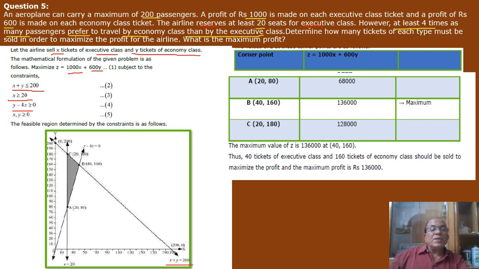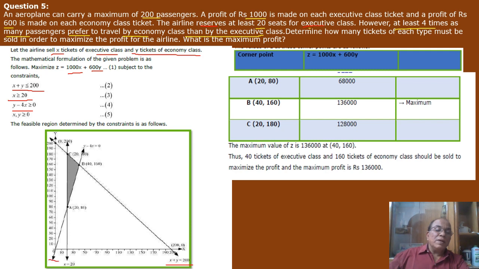And y minus 4x should be equal or greater than 0. So y should be equal or greater than 4x. So when x is 0, y is 0, right? When x is 10, y will be what? 40, right? When x is 20, y will be what? 80, right? We get these points and we join this line. You have to take your own points and join till this line intersects both these lines.